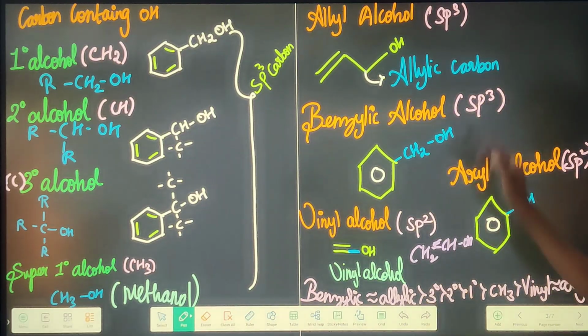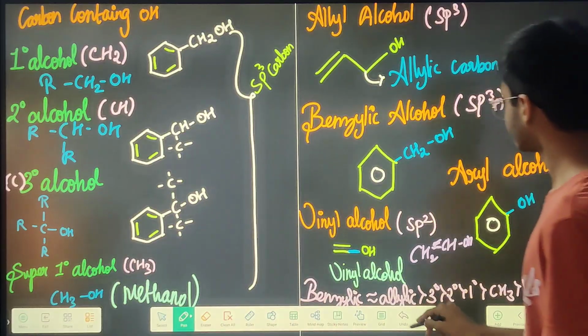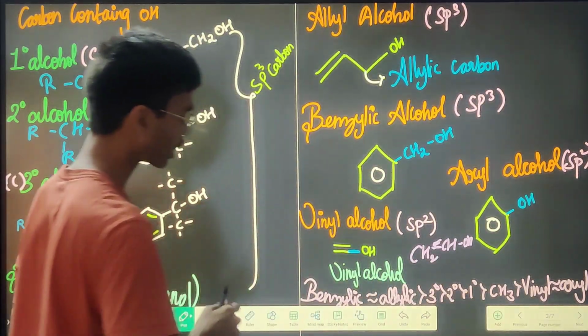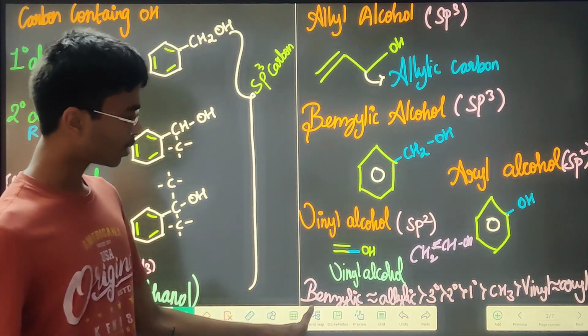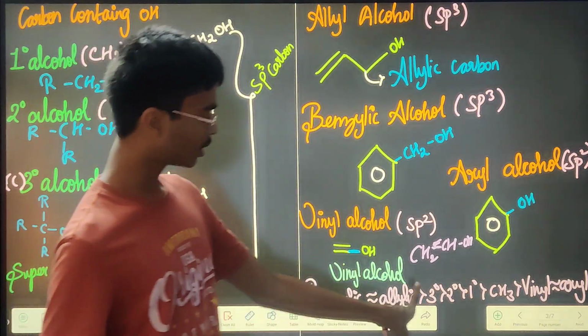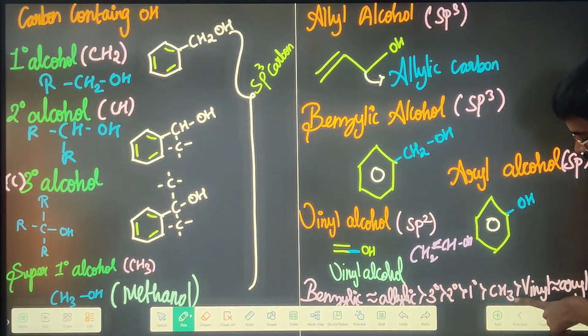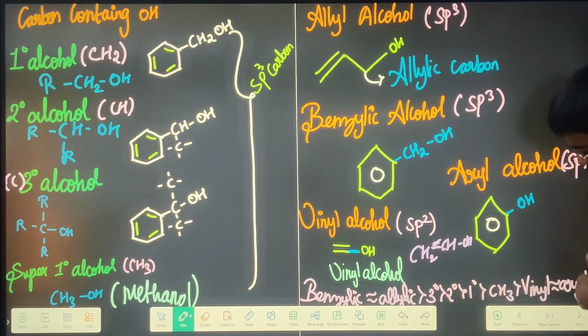One example is written here also. This is the positional order of their reactivity: your benzylic carbon is highly reactive, then your allylic carbon, then your tertiary, then your secondary, then your primary, then CH3, then your vinyl, then your aryl.